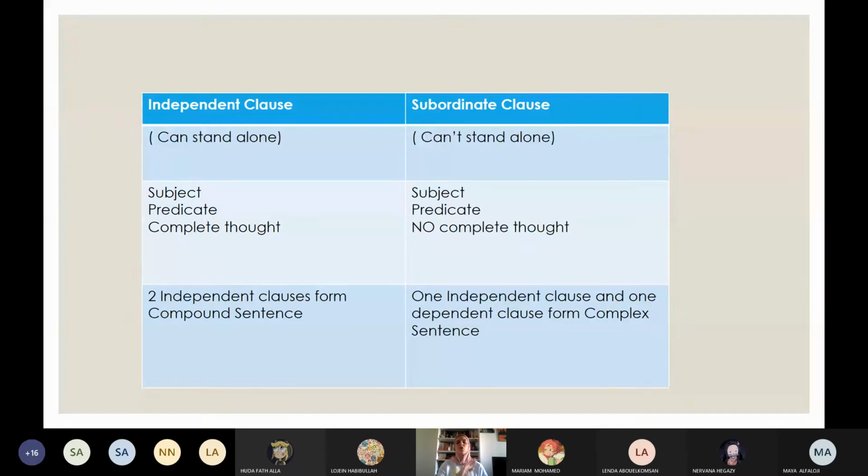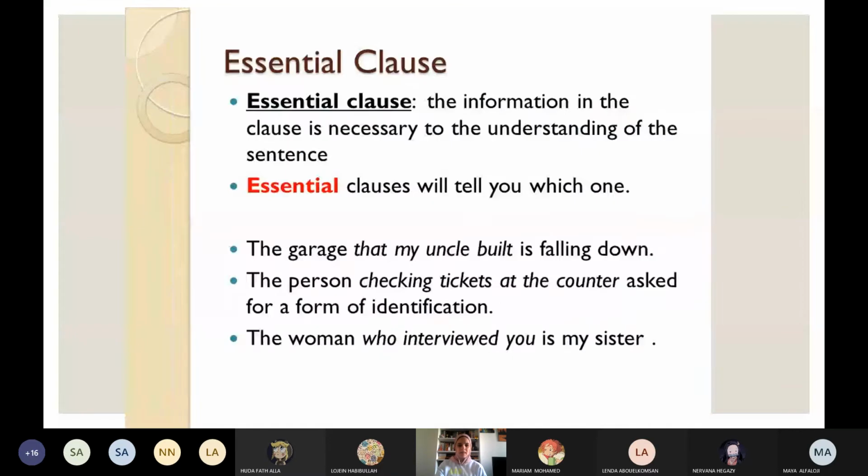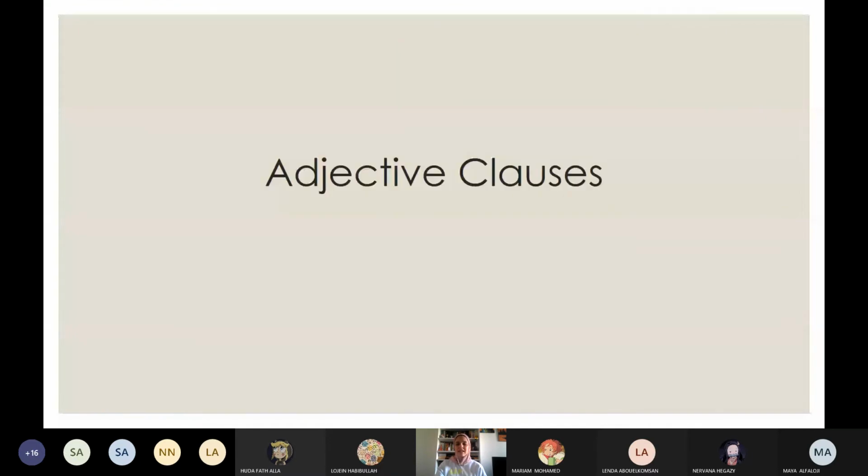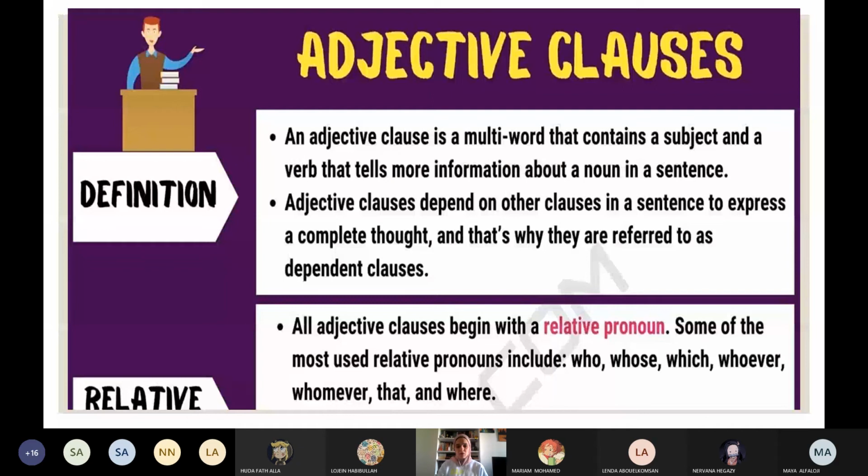Again, I take the subordinate clause and make it an adjective clause. Why? Because I want extra information. An adjective clause adds extra information to the noun, because an adjective modifies a noun. It is a sentence, but it can't stand alone.